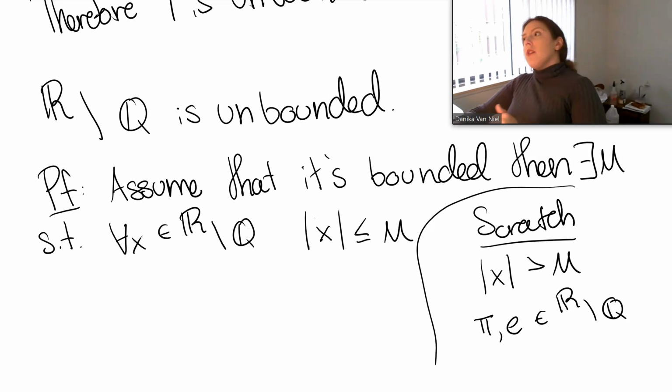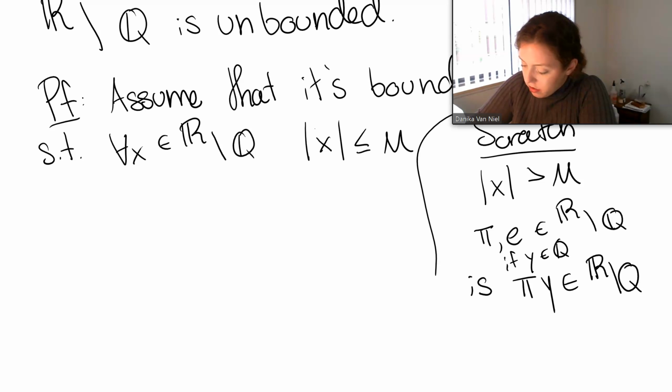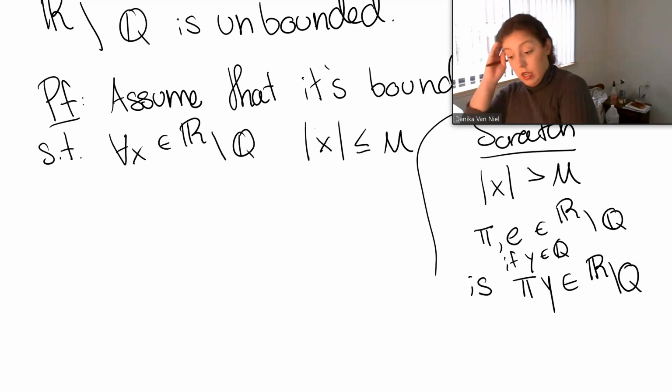Okay, so how could we take that natural number and turn it into an irrational number? Let's think about: is pi times y in R minus Q? So here, if y is in the rationals, is pi times that in the irrationals?